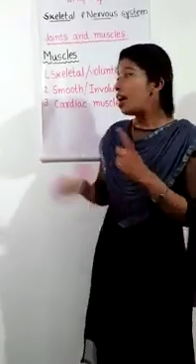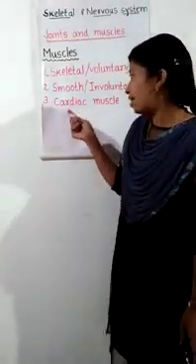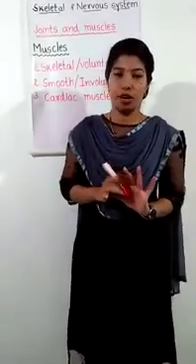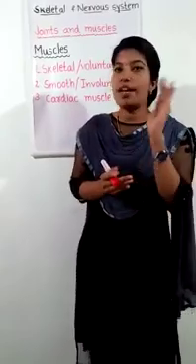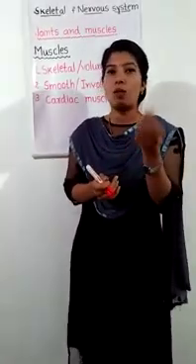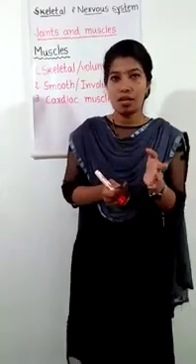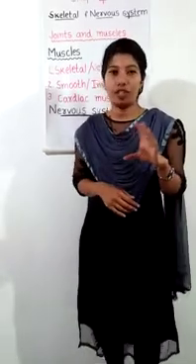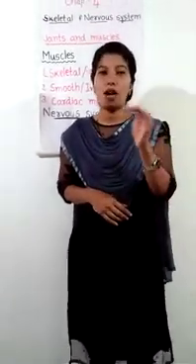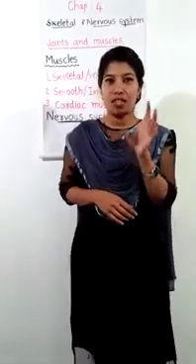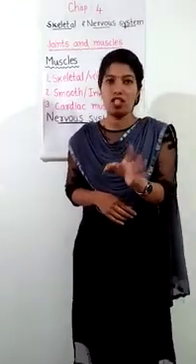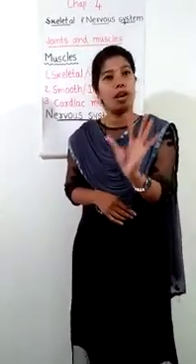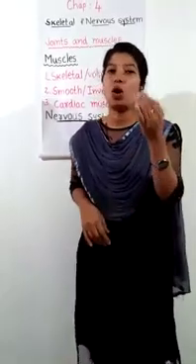Let us move on to another type of muscle, that is cardiac muscle. The muscle that makes up the heart is called cardiac muscle. Just like smooth muscle, cardiac muscle works all by itself, which means cardiac muscles are involuntary muscles. These muscles of the heart pump blood to all parts of our body. We do not have to order our heart to pump blood. These muscles function automatically.